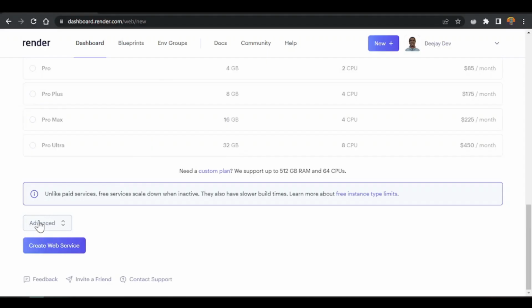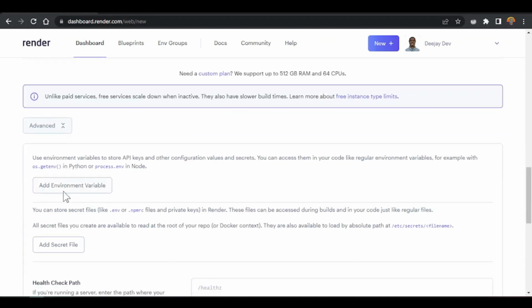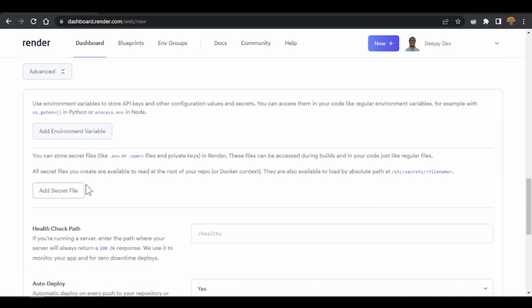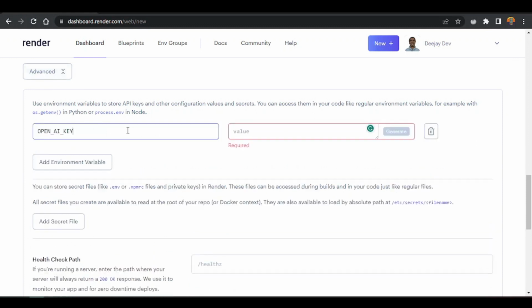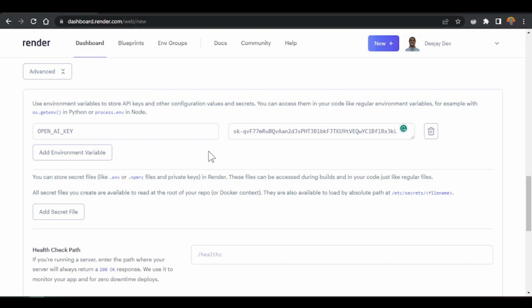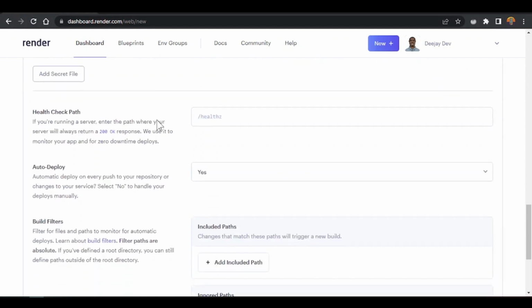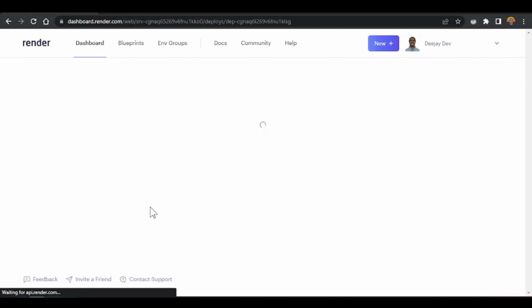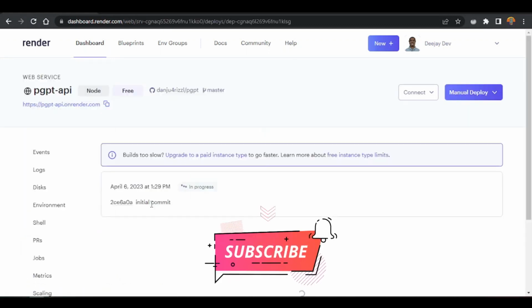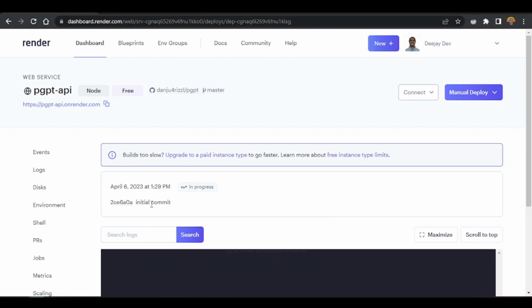For inside Render, you go click this advanced. Never click here, you click advanced. Once you click advanced, you go add environment variables for here. So if I click environment variables, now here we add the key, paste them inside here as the key, our OpenAI key, and then make we put the value. Once you do them like this, no other thing where we need do. So once we click here, this will help us build our server. It will help us host our server, and our application go to run from that API's endpoint.